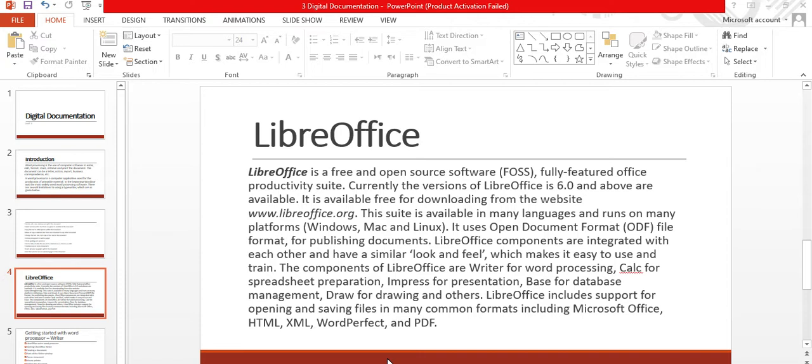LibreOffice includes support for opening and saving files in many common formats, including Microsoft Office, HTML, XML, WordPerfect, and PDF. While you are saving, you can save in all these different kinds of formats. This is LibreOffice. It is the same as Microsoft Word, which we have used till now. Let's go through this and find out how it is.